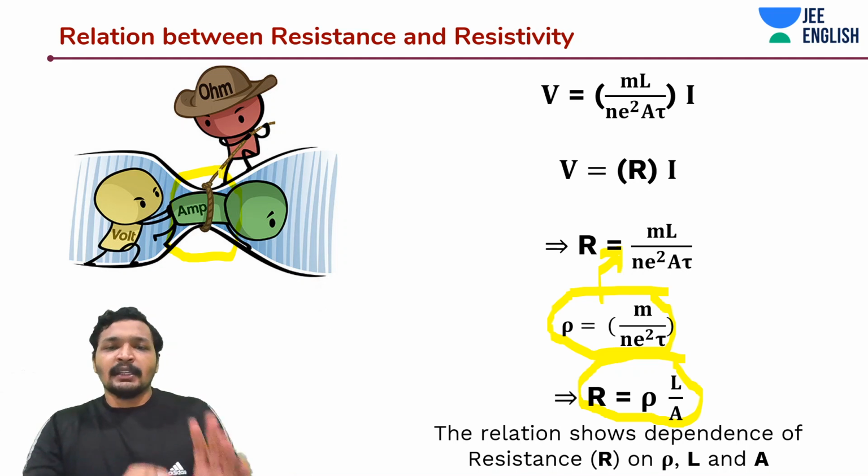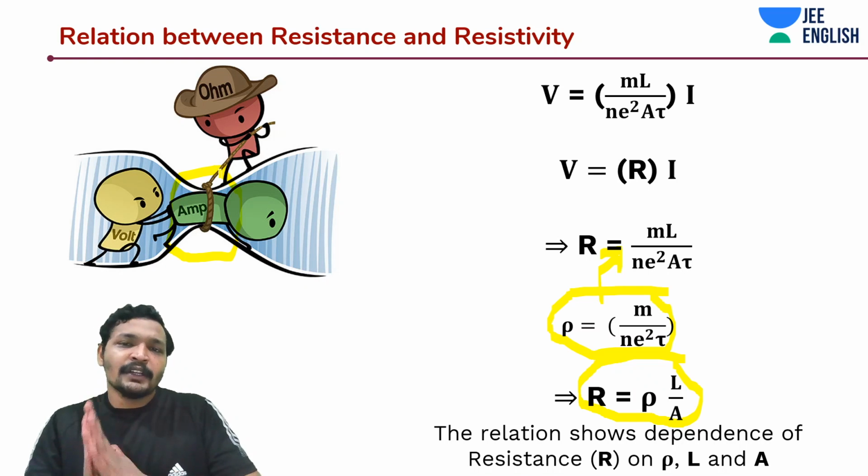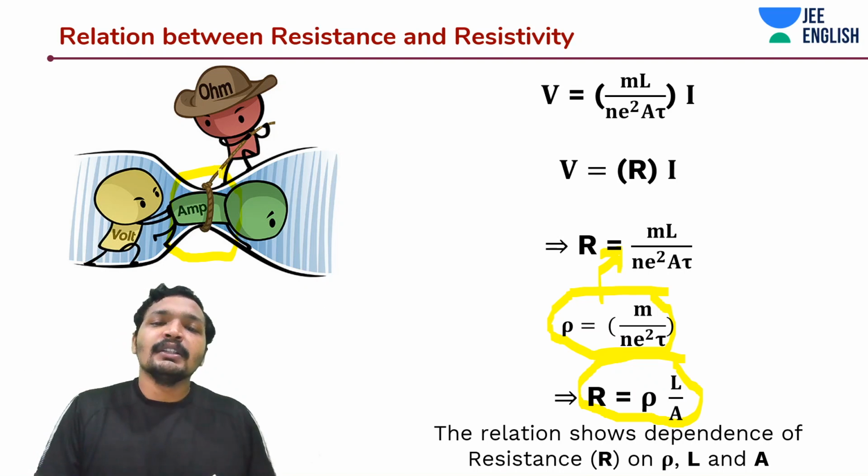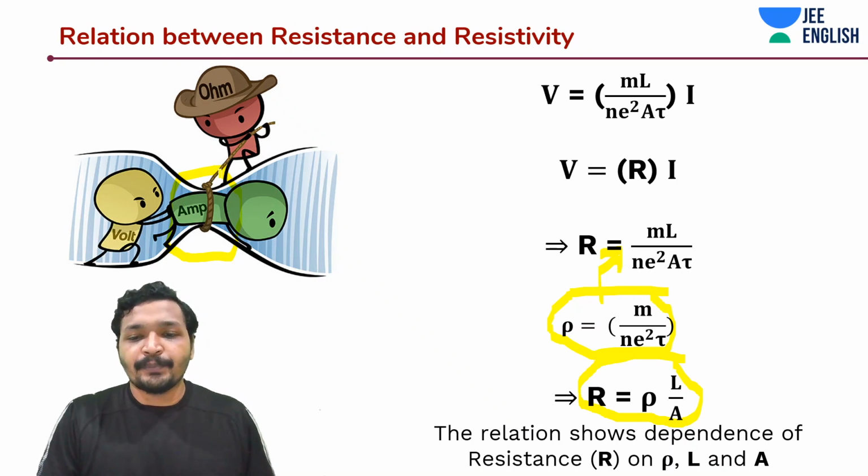But the ohm guy is saying, let it be. You need not move now. This is enough. This much speed is enough. Whatever. This much is enough. And then this voltage guy is trying to push these charges or the ampere.